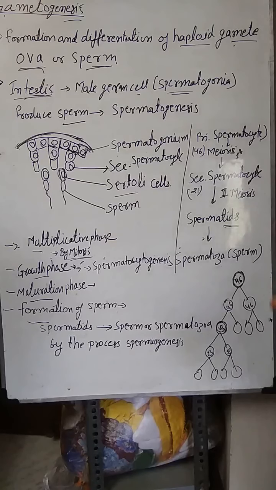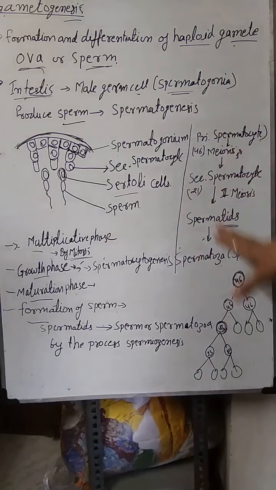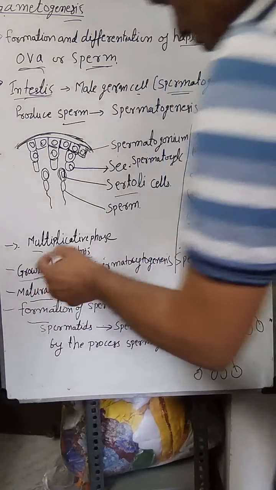That is the multiplicative phase, during which spermatogonia will multiply.